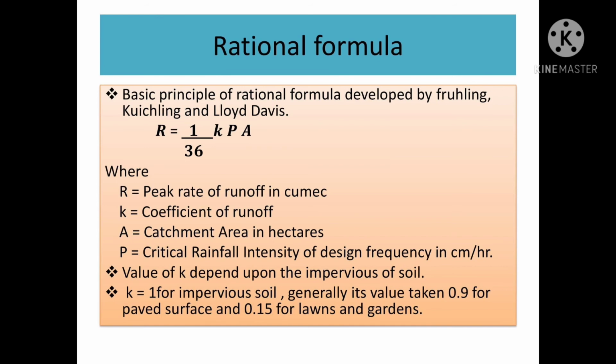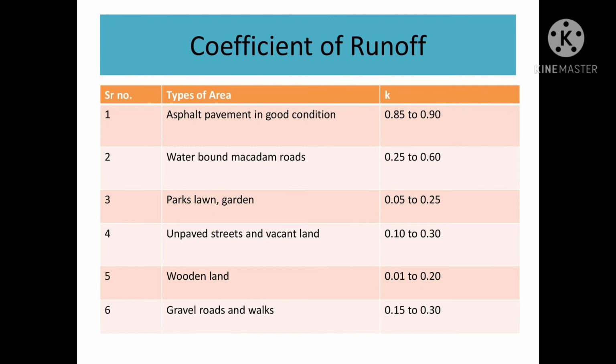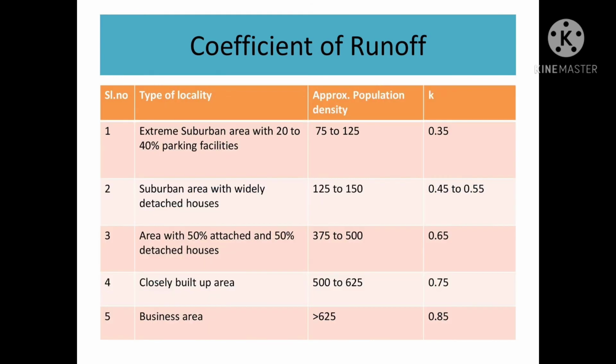Coefficient of runoff for different areas. Asphalt pavement in good condition, K is taken as 0.85 to 0.9. Waterbound macadam road 0.25 to 0.6. Parkland gardens 0.05 to 0.25. Unpaved streets and vacant land 0.1 to 0.3. Woodland 0.01 to 0.2. Gravel roads and walks 0.15 to 0.3. The various locations of K value are given here.